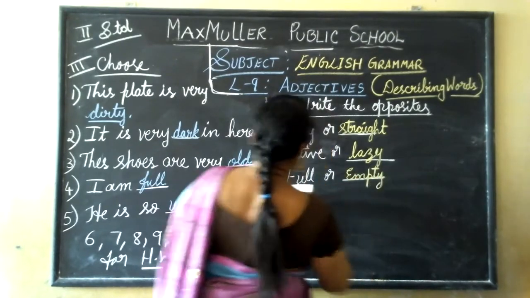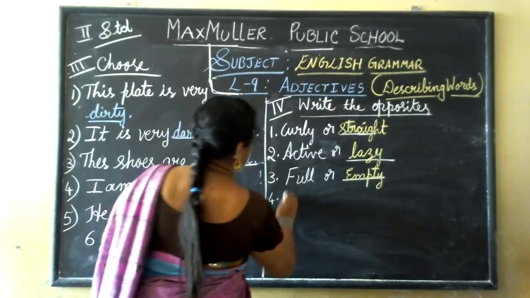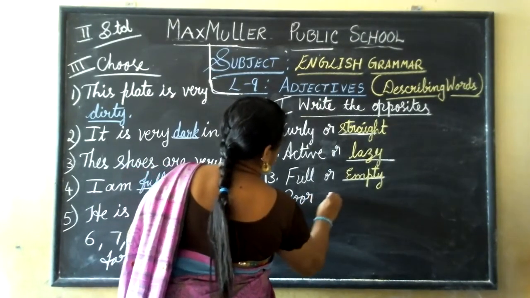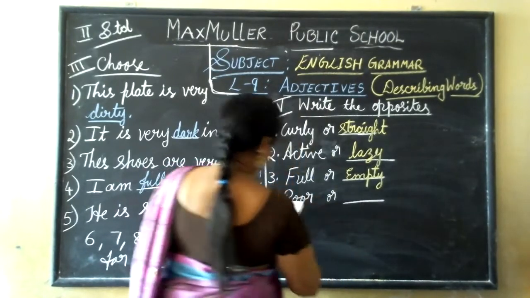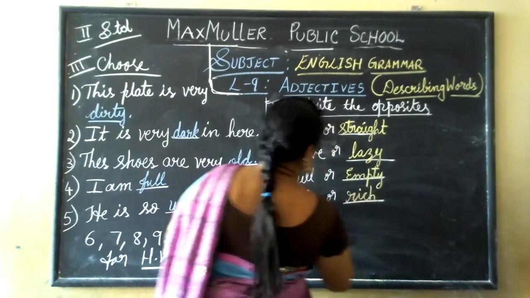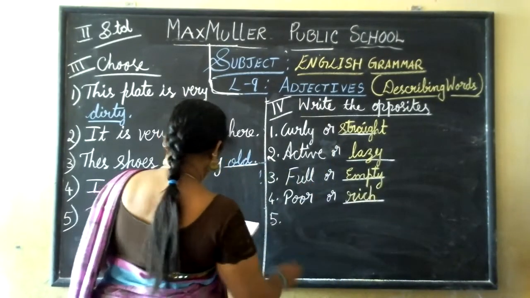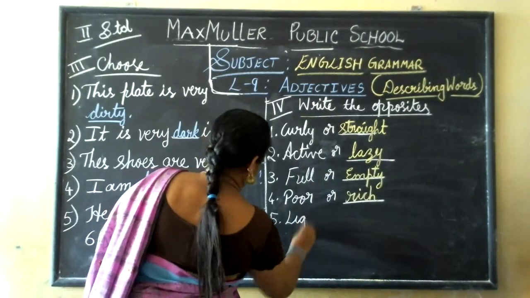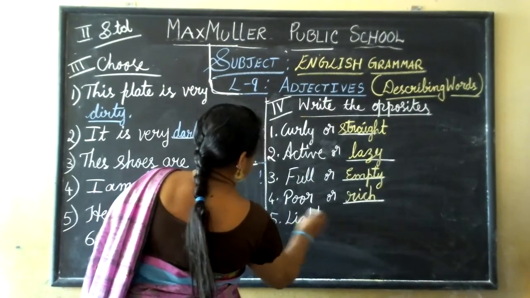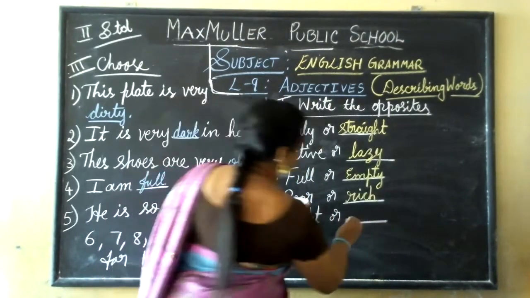Empty. Empty. Fourth one, poor or rich. Opposite of poor, rich. Fifth one, light. It is lightweight or heavy.